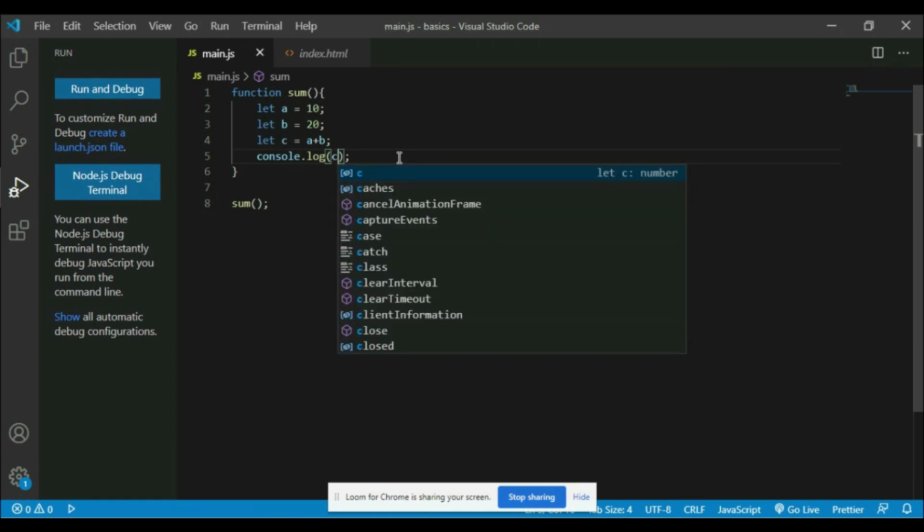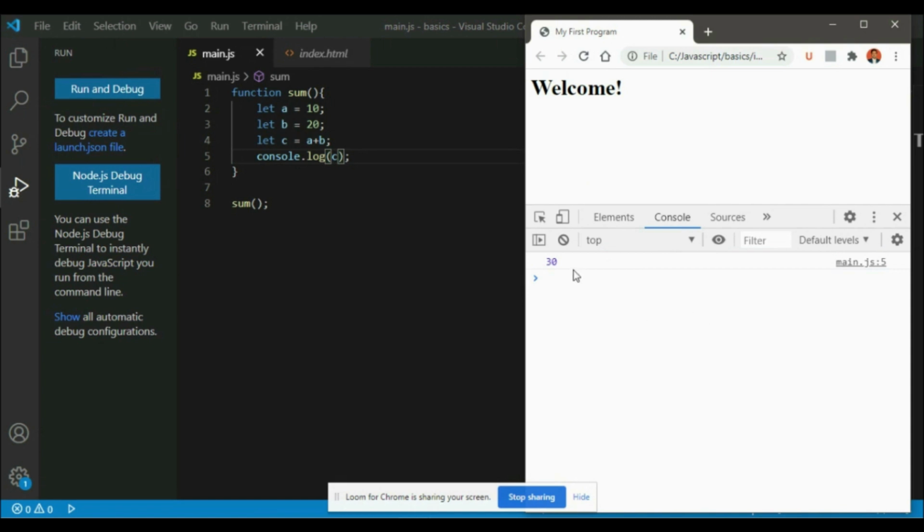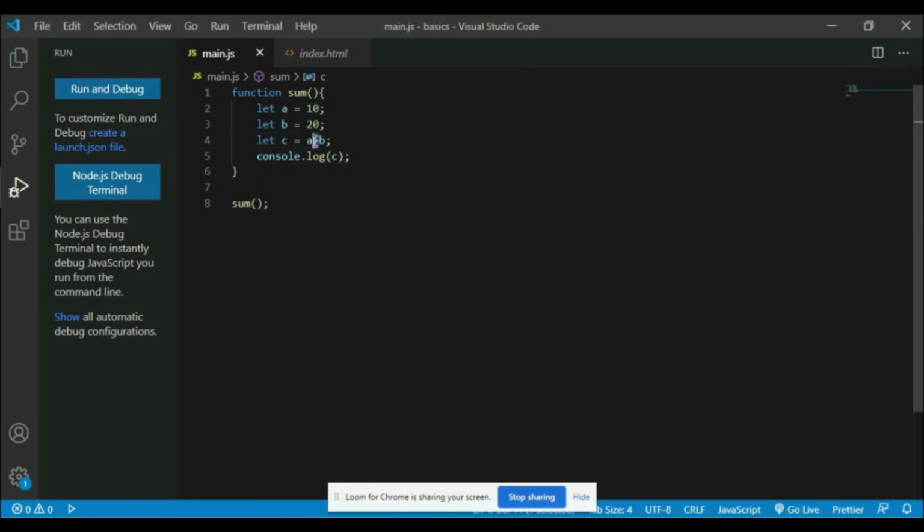Alright, now let's see the output. I can see this value is 30. Now you can play around with it if you want to change it to multiplication.